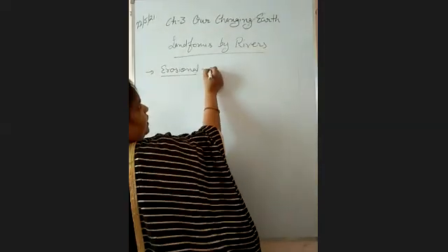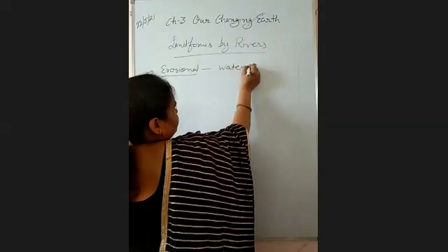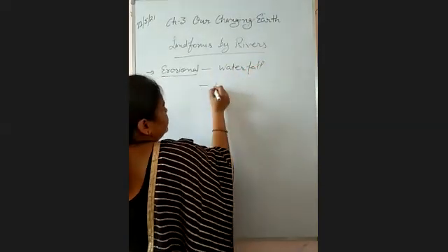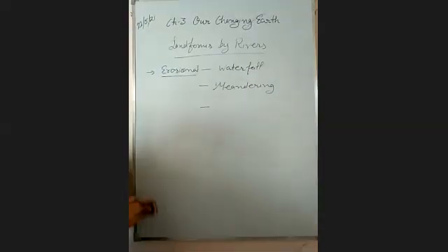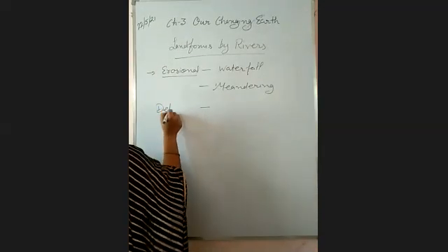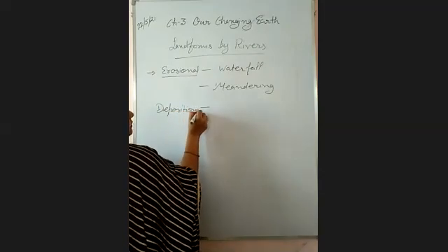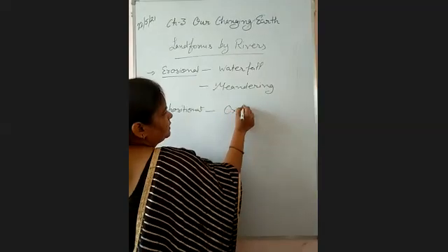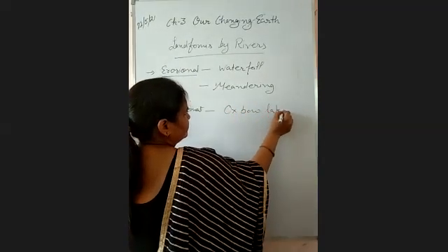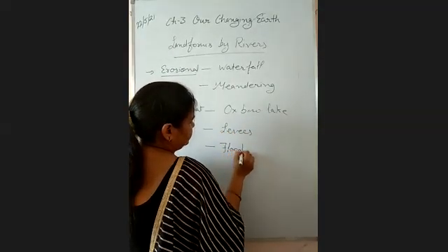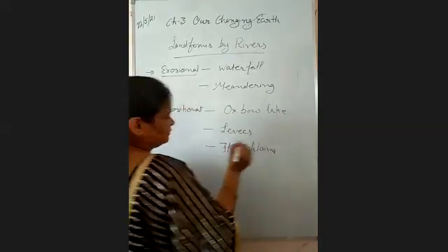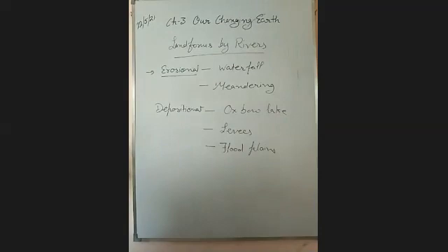First is waterfall. Second is meandering. Third, which is also a depositional feature, is oxbow lake. Then levees, and floodplains. Right? So these are the main features which are created by the river.